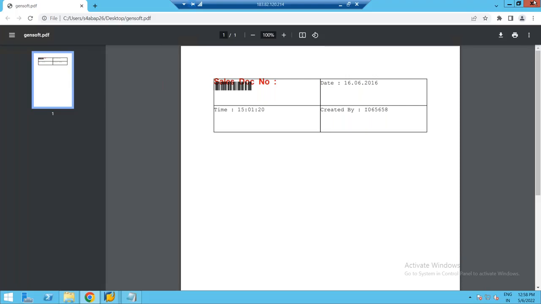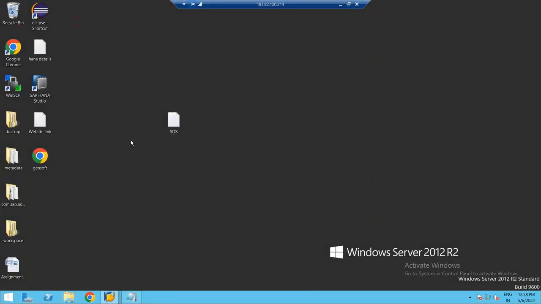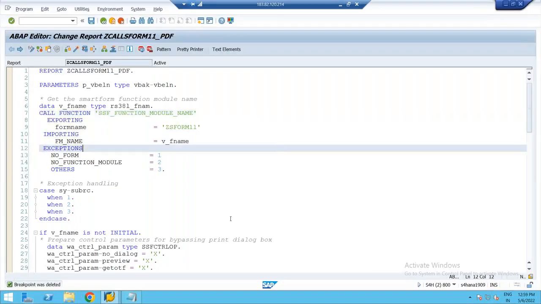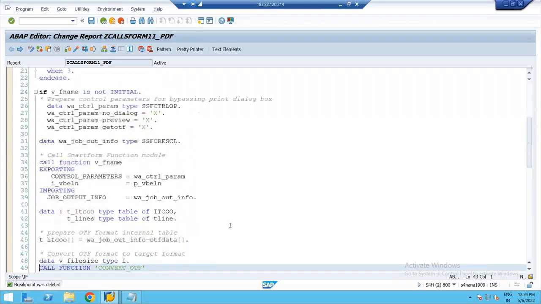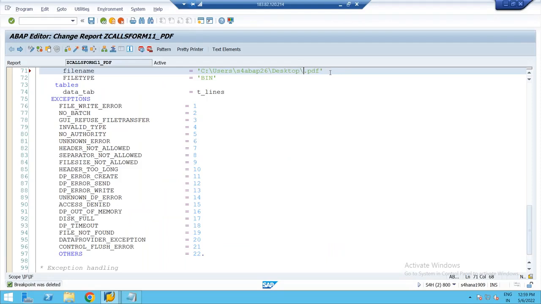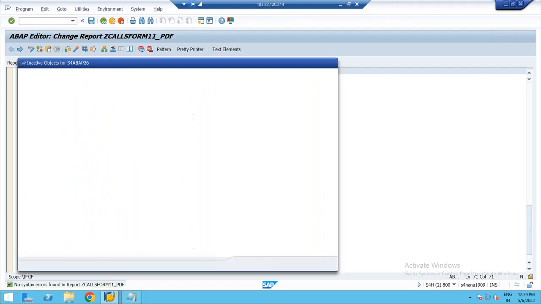Once again, see, I don't have any file name like abc.pdf. So in my program, I'll change this Gensoft to ABC, so it has to create that particular file. I'll replace this Gensoft with ABC. Save it, check for the syntax, done, activate.